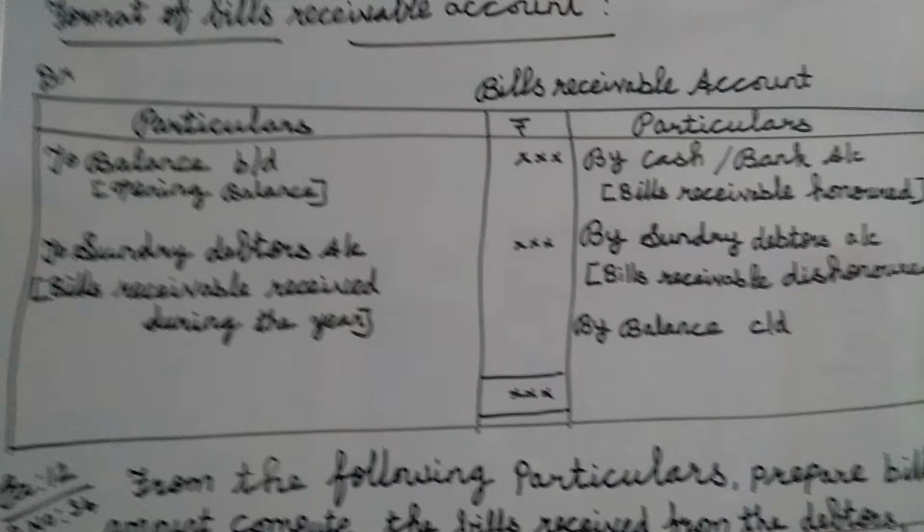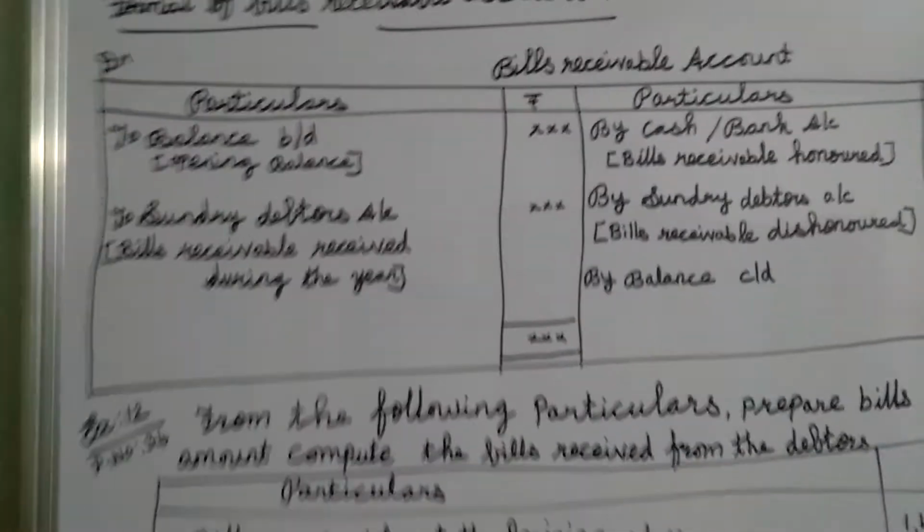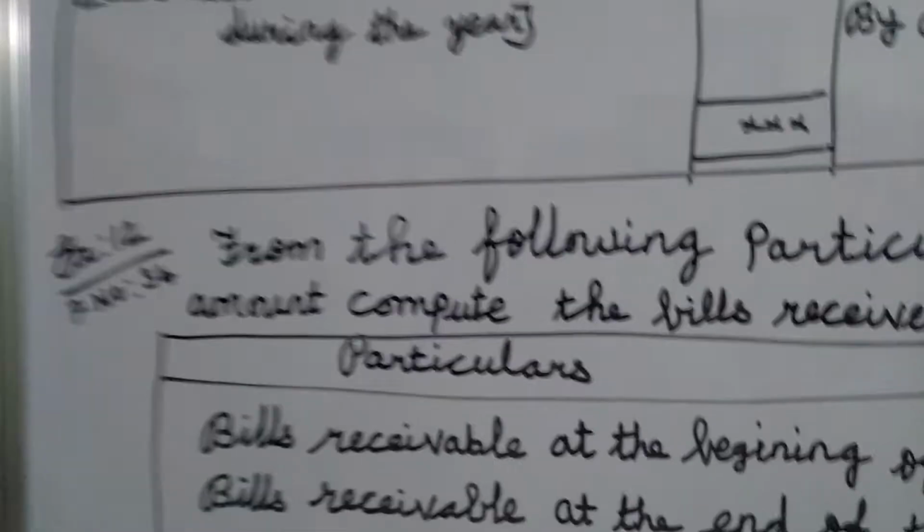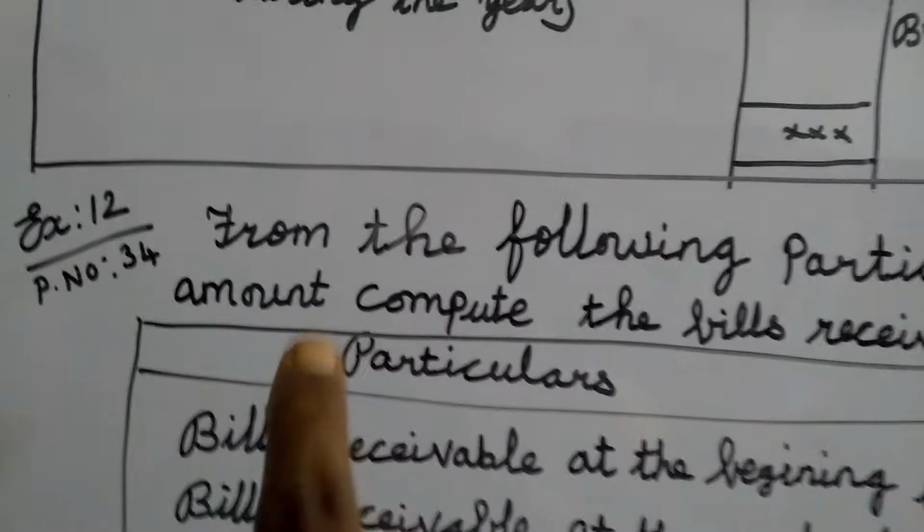Now we are going to see one sum in this model. Listen, exercise 12, book page number 34. See the sum: from the following particulars, prepare the bills receivable account and compute the bills received from the debtors.